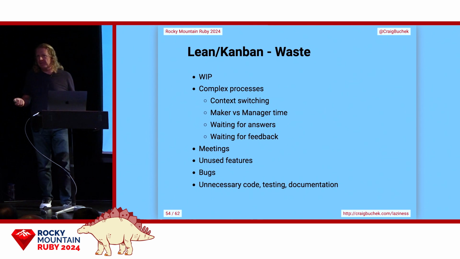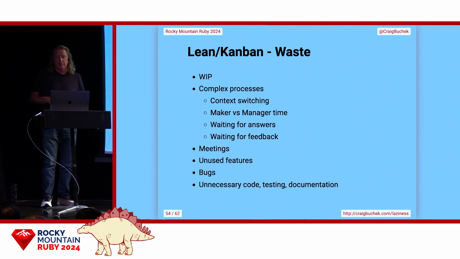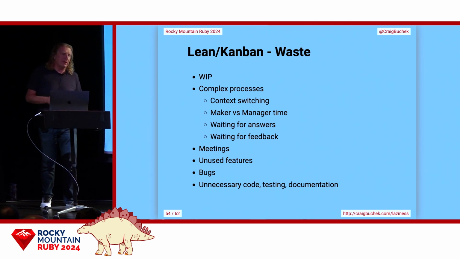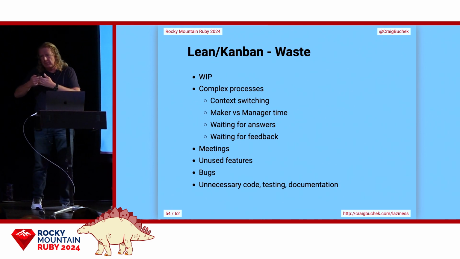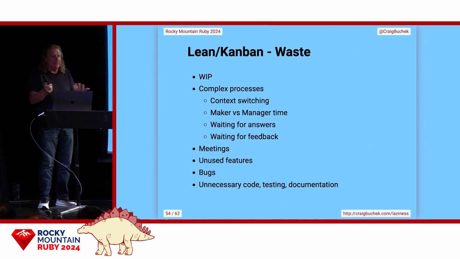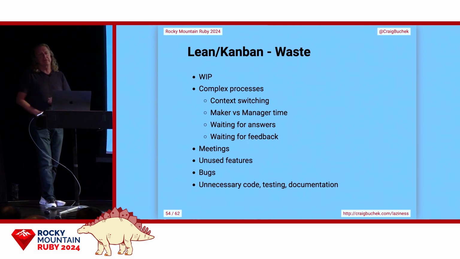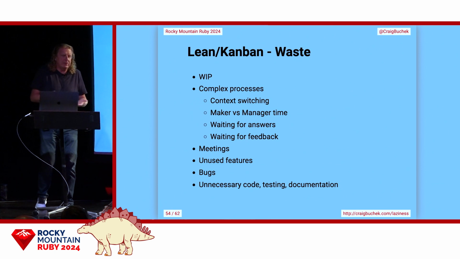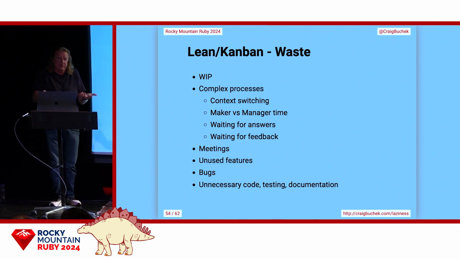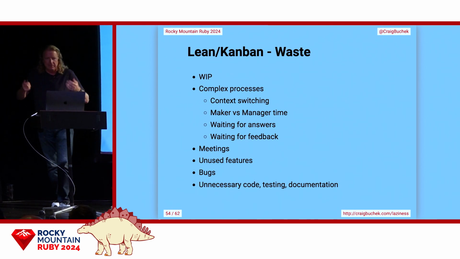Unused features probably cost more time than bugs. We have the developer time, but we also have the carrying cost. Like every time you run CI, it has to test that stuff that you're not even using. I had an example where, for the CEO, we spent months on this feature. No users ever used it. We could tell no users were ever going to use it. It's what he wanted.